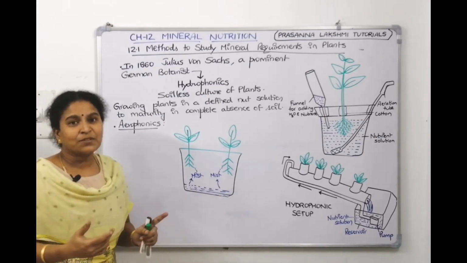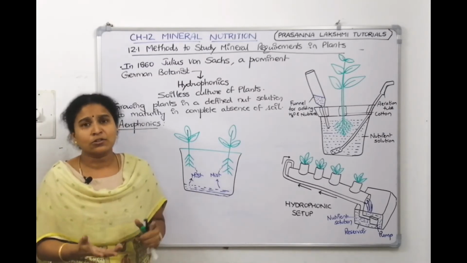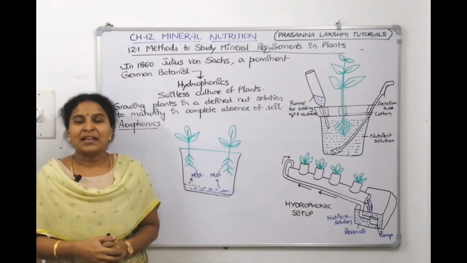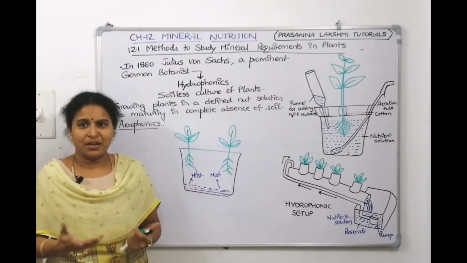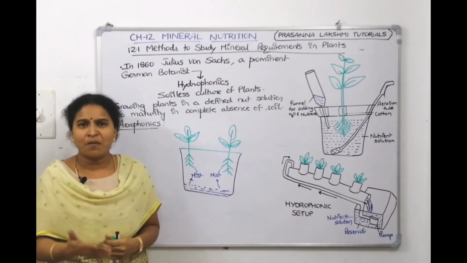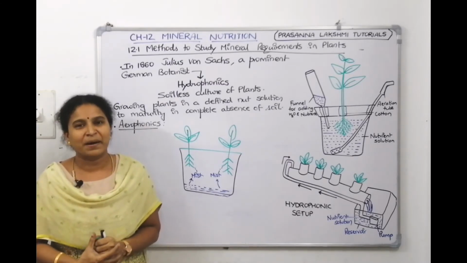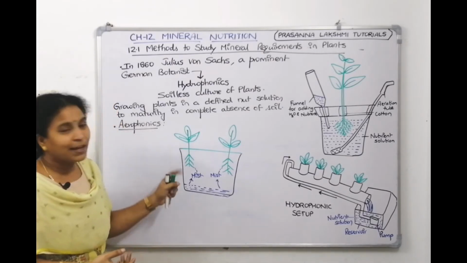Now Julius von Sachs, when he developed hydroponics, then scientists started thinking, are there any other ways also? He got the Nobel Prize for this discovery. Then other scientists also wanted to find out, they also wanted to get the Nobel Prize. They were checking whether there are any other novel techniques, new techniques where we can also grow plants and also get the Nobel Prize. So like that, scientists worked with aeroponics also.